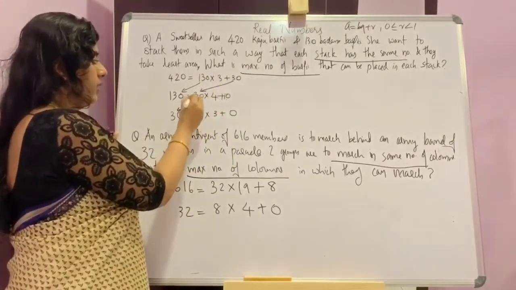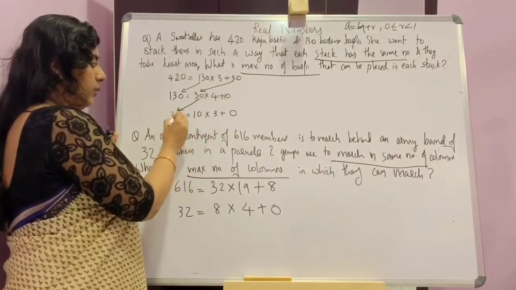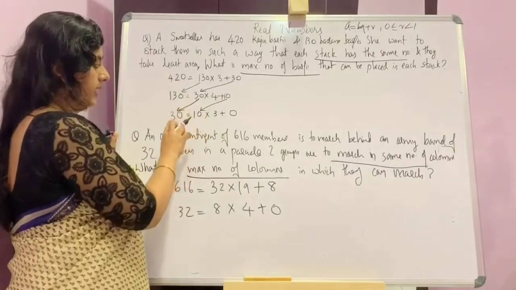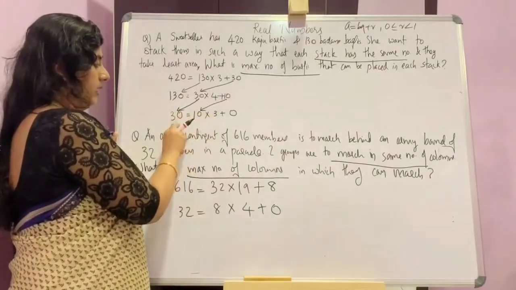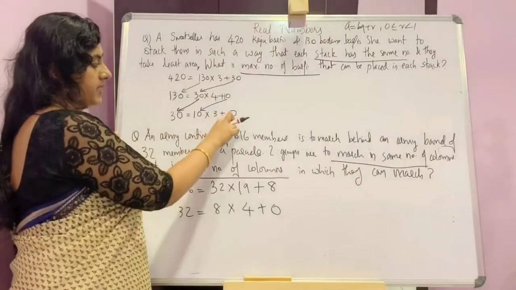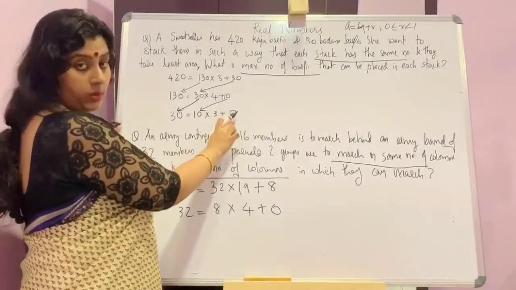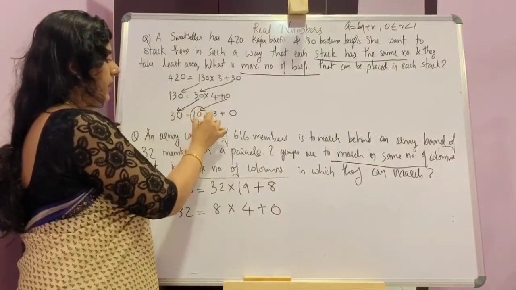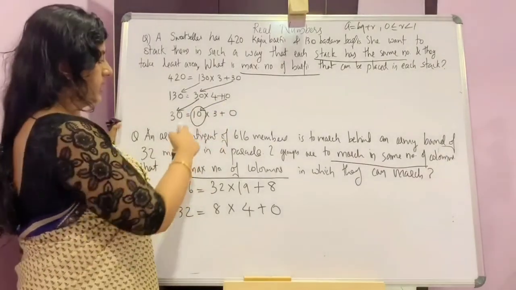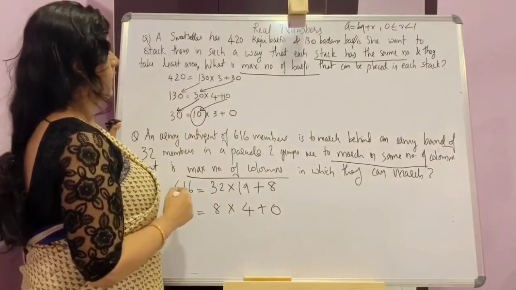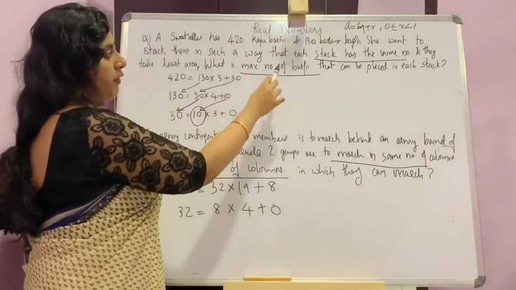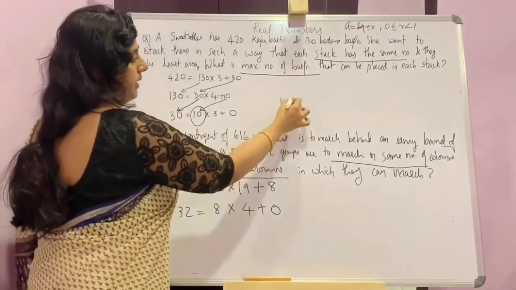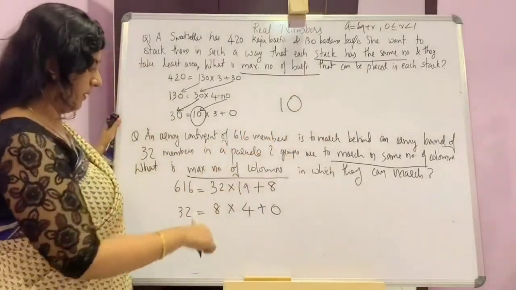So again, continuing, the new dividend is 30, and the remainder becomes the divisor here. Then 30 is equal to 10 into 3 plus 0. Here you got the 0. So stop the procedure. Now the b here is the HCF, that is 10 is the HCF. So the maximum number of burfis that can be placed in each stack is 10. Now coming to the next one.